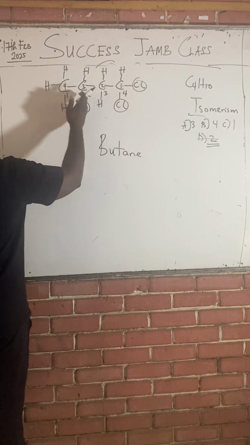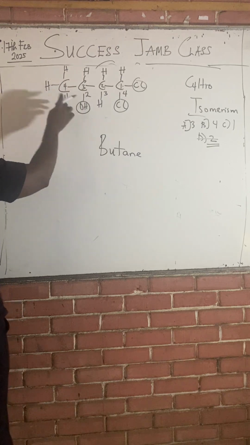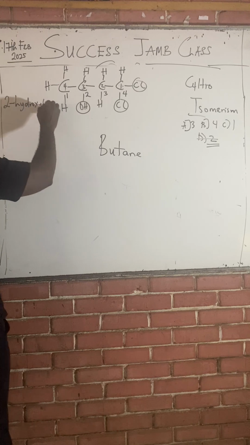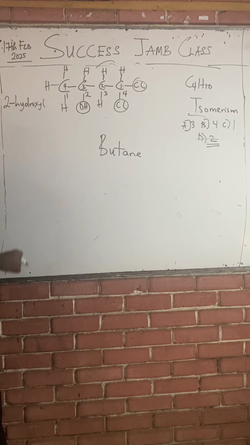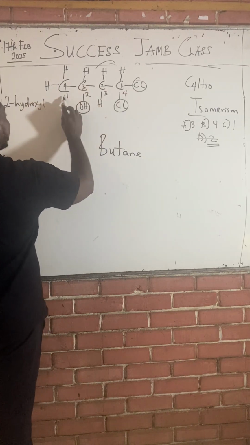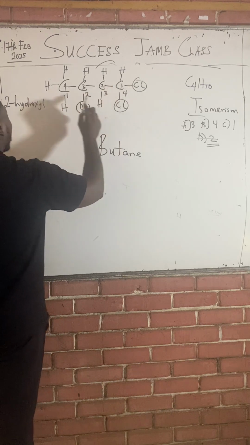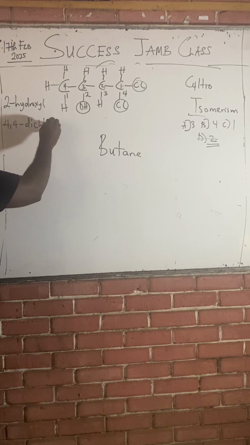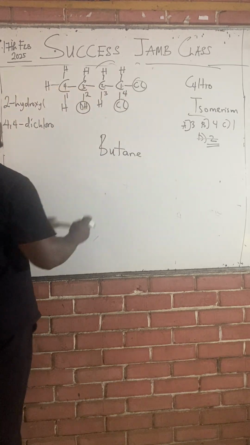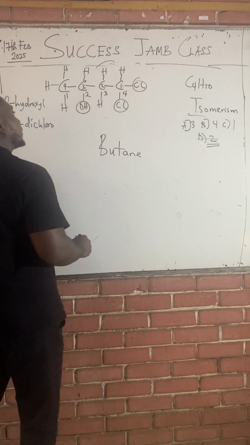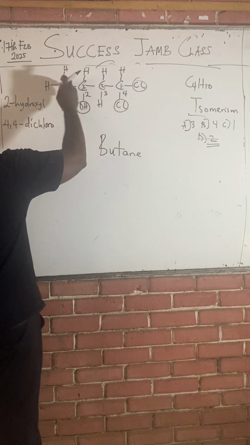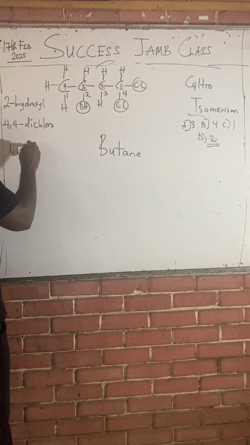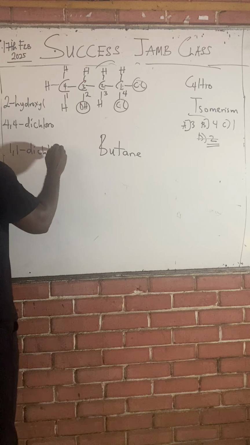Class, if we are counting from this side, OH means hydroxyl. So we're going to have 2 what? Anytime you see OH, it means hydroxyl. So this is 2-hydroxyl, and counting from this side, 1, 2, 3, 4, it means this is 4,4-dichloro. But if you are counting from the other side, we're going to have 1,1-dichloro, because this chlorine will now fall on carbon 1.